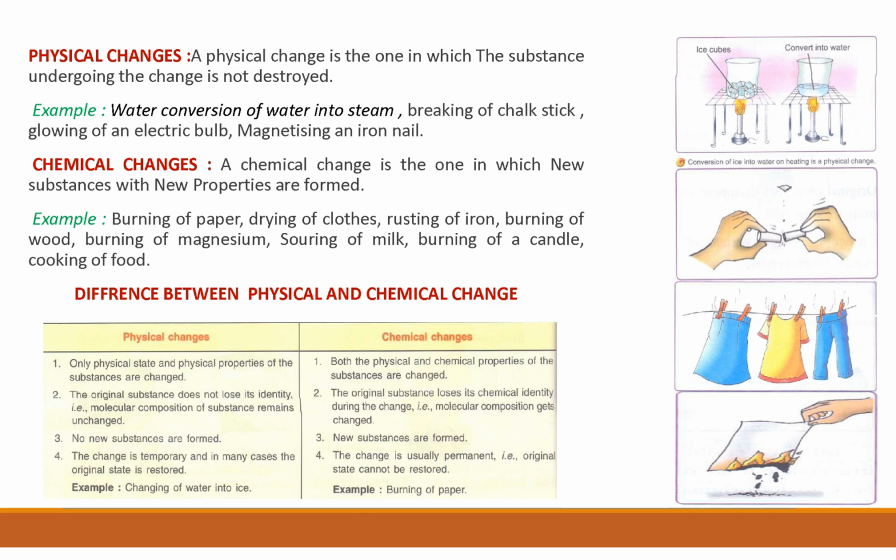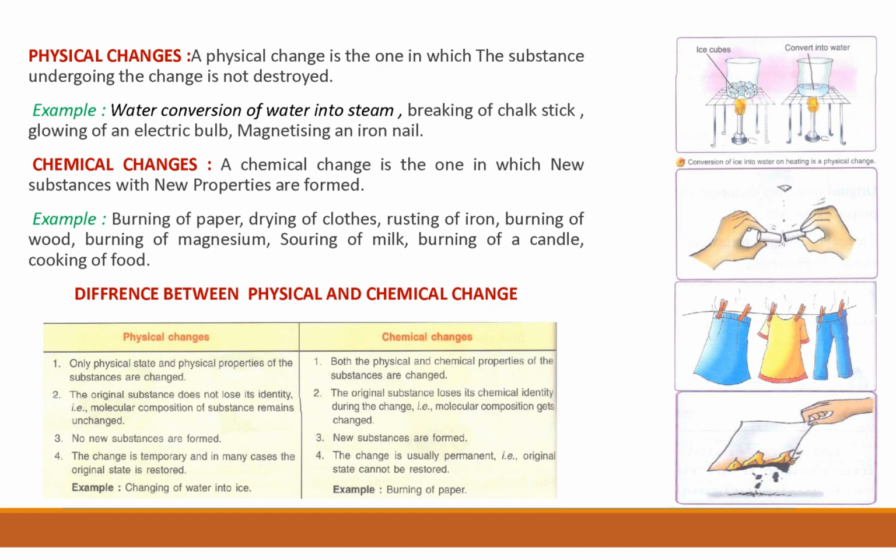So only physical state and physical properties will change, as I have explained earlier. And in chemical changes, physical and chemical both properties will change. In physical change, only physical properties will change, but in chemical, physical and chemical both properties will change. The original substance does not lose its identity. In chemical change, the original substance loses its chemical identity.